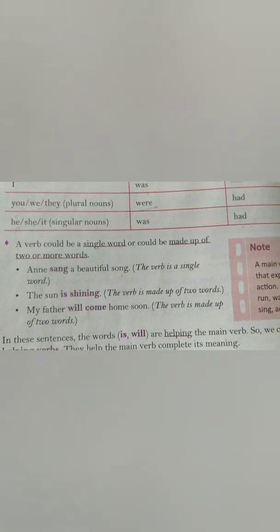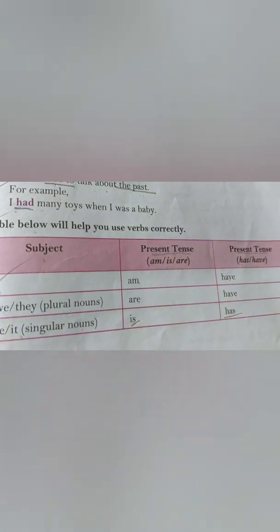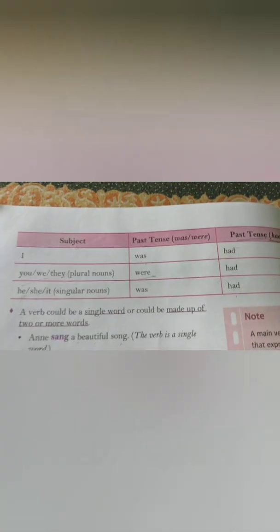Now, as I told you on the previous page, you have to learn this. This entire table, you have to learn to use your verbs correctly for present tense. Similarly, on page number 54, you have to learn this table in order to use your verbs correctly for past tense. After learning this, you will come to the next one.